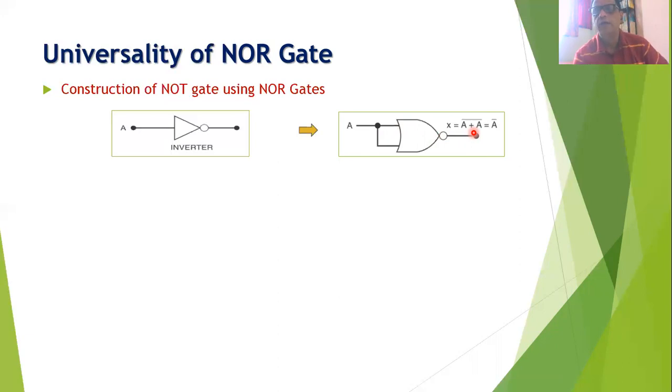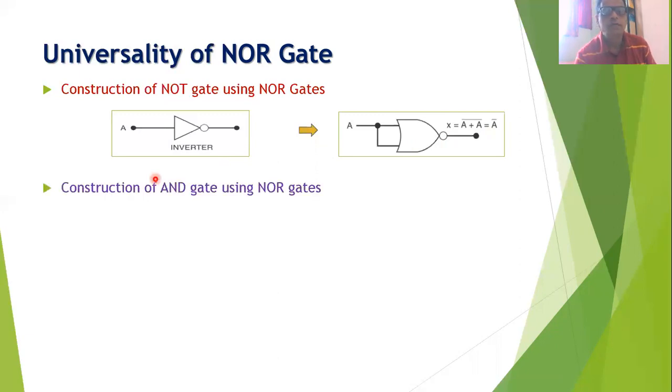But we know that in Boolean logic, A plus A can be written as A because 0 plus 0 is 0 and 1 plus 1 is 1. And therefore, we will get the output expression complement of A. That is, when the NOR gate is connected as shown in this diagram, then you will find that this gate works like a NOT gate.